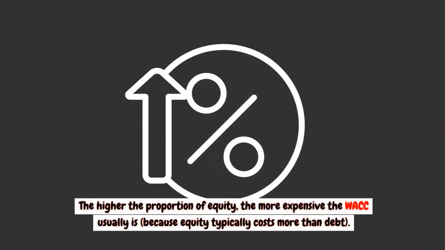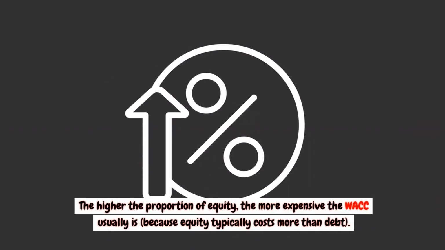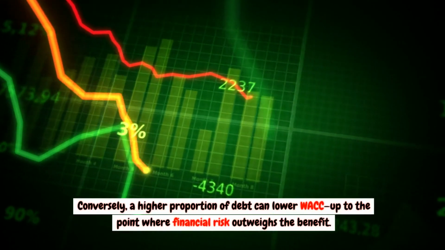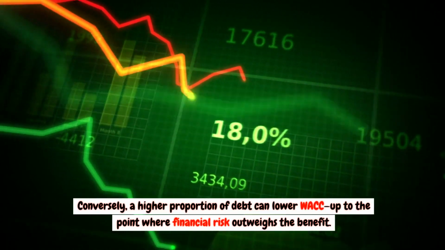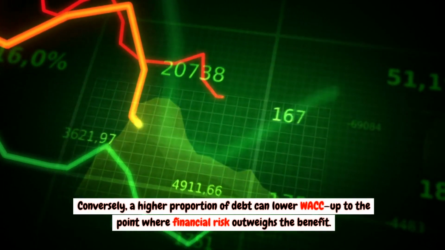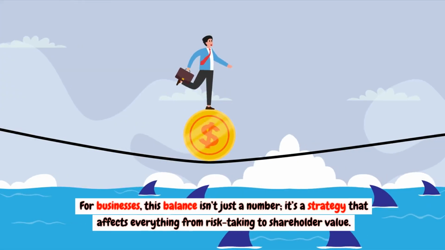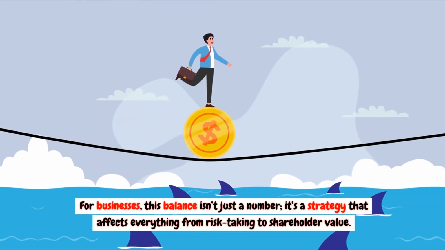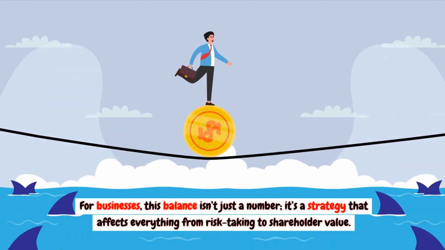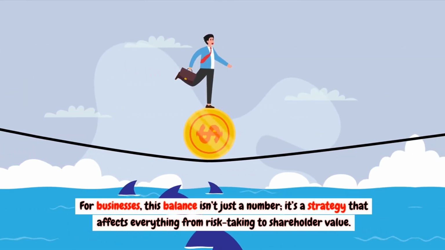The higher the proportion of equity, the more expensive the WACC usually is, because equity typically costs more than debt. Conversely, a higher proportion of debt can lower WACC, up to the point where financial risk outweighs the benefit. For businesses, this balance isn't just a number, it's a strategy that affects everything from risk-taking to shareholder value.